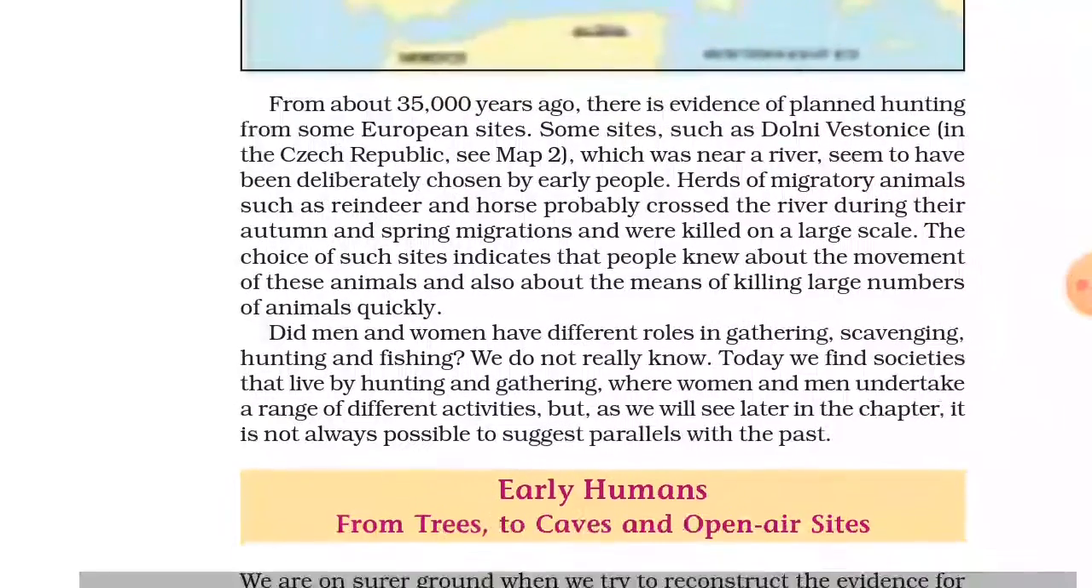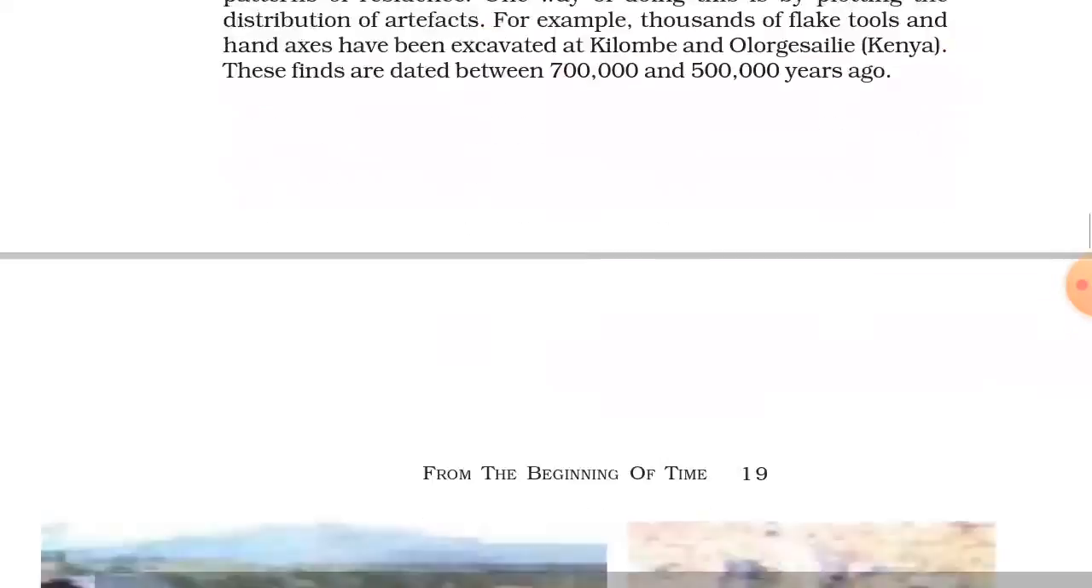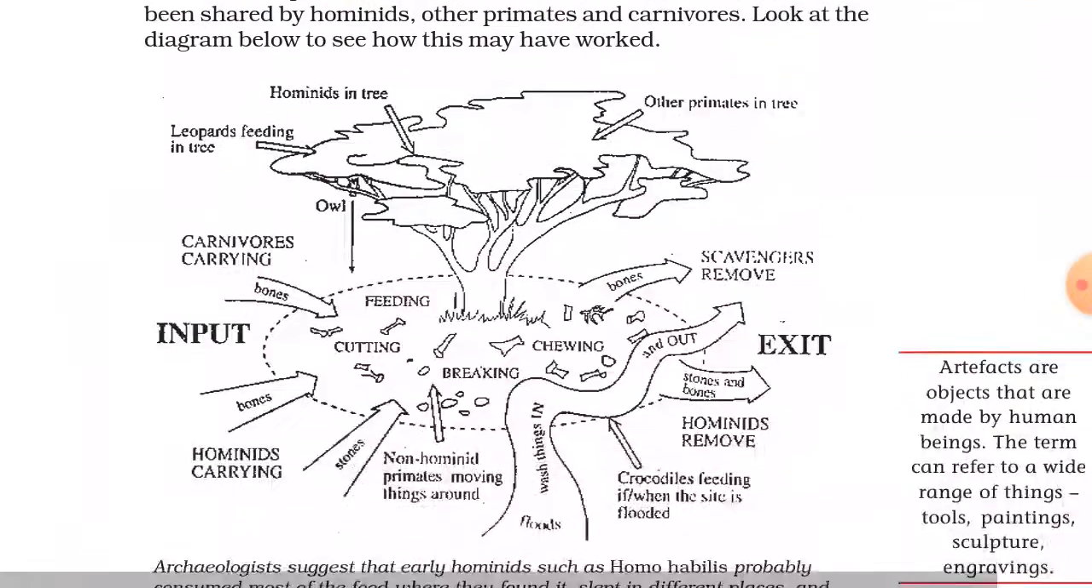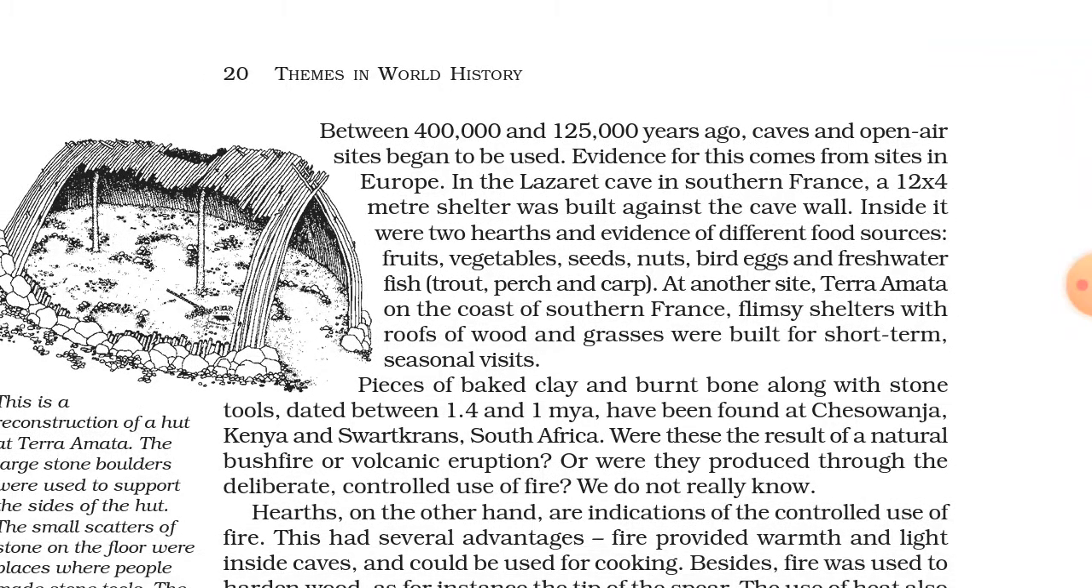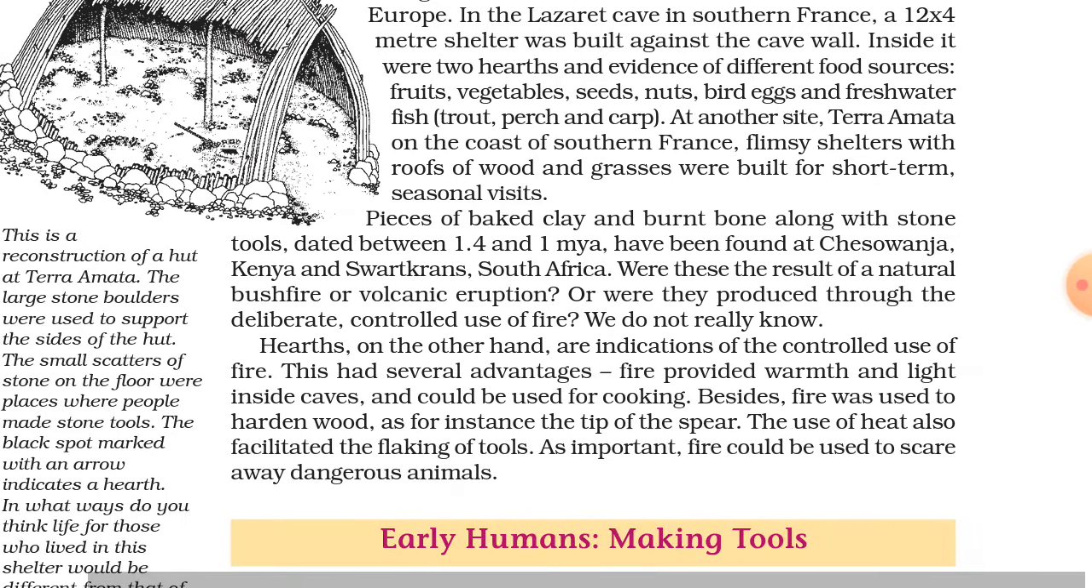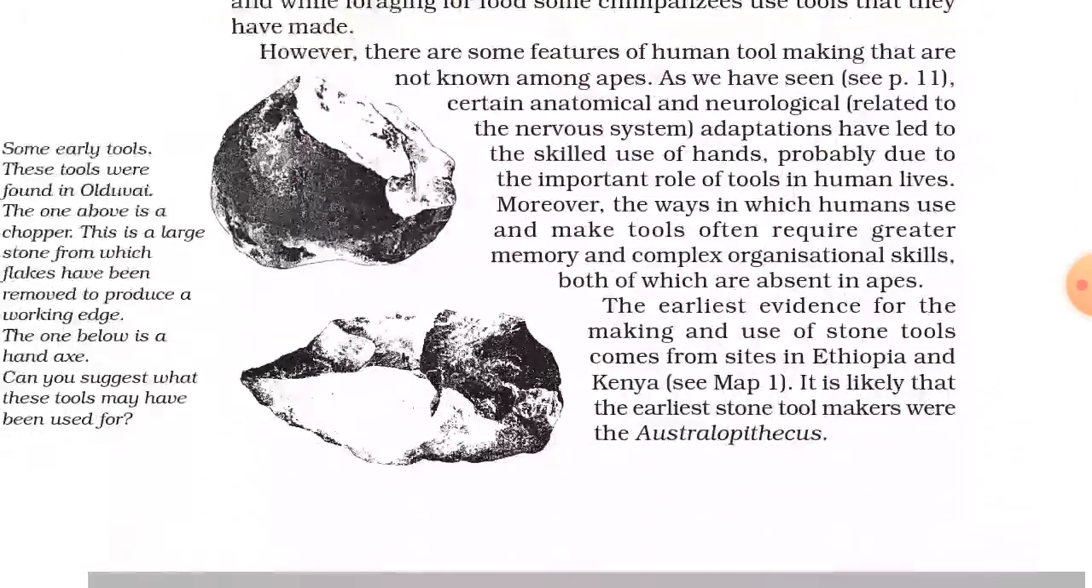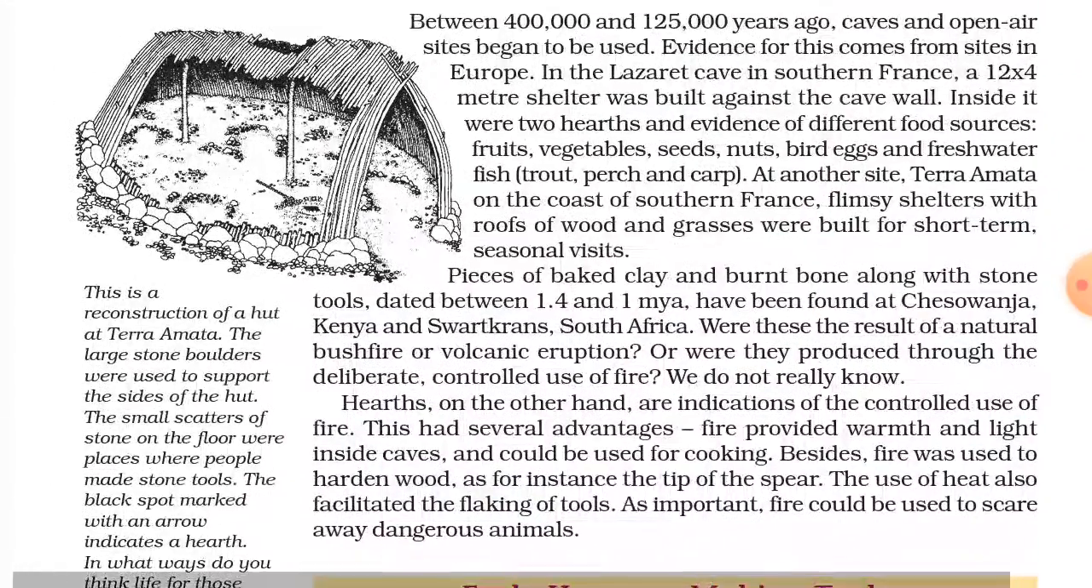The next point is about the caves and the open air sites. The caves which have been found at the early sites are the proof. Here you can see a hut, the Lazaret hut, found in France. It was a shelter made by the early humans. There is a hearth and there are the bones of fishes which were burnt in the fire. So historians found that humans used to come here. He used to eat the burnt meat of fishes and animals. And this is the proof of the use of fire also.